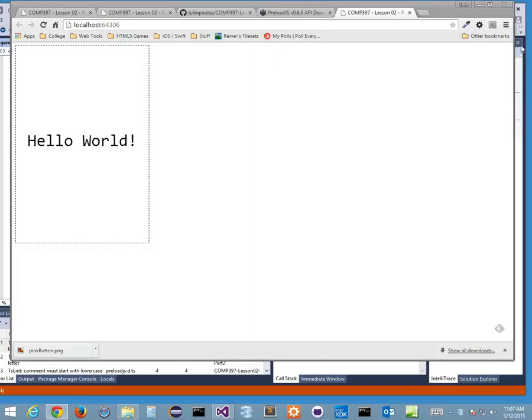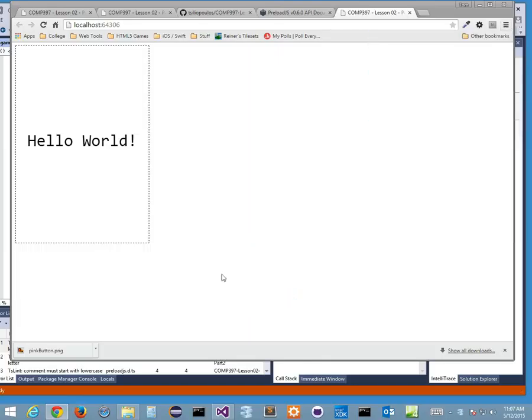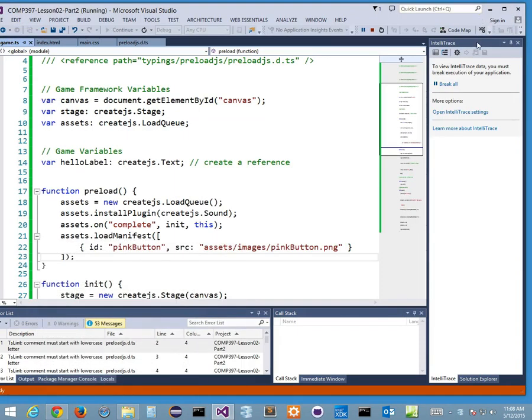Hello world. Okay, let's just check errors on my console. So more tools, JavaScript console. Do I have any errors? No. This is a good sign, right? Just to make sure I'll refresh. No errors. I need to not have errors. If I have errors, it's bad at this point. I'm checking one thing at a time. Whenever we make a change, we run that change to make sure there's no issues.